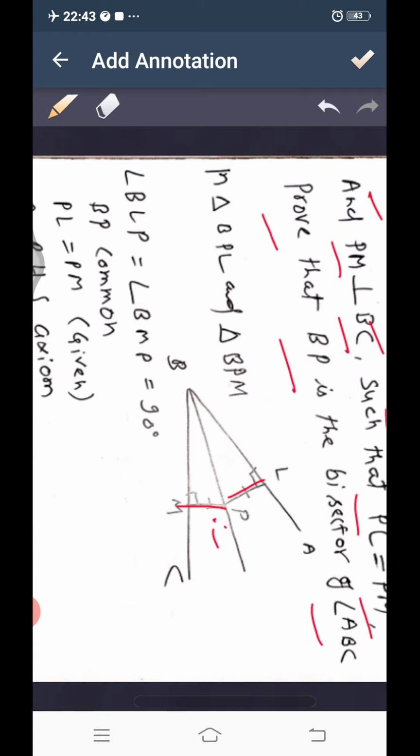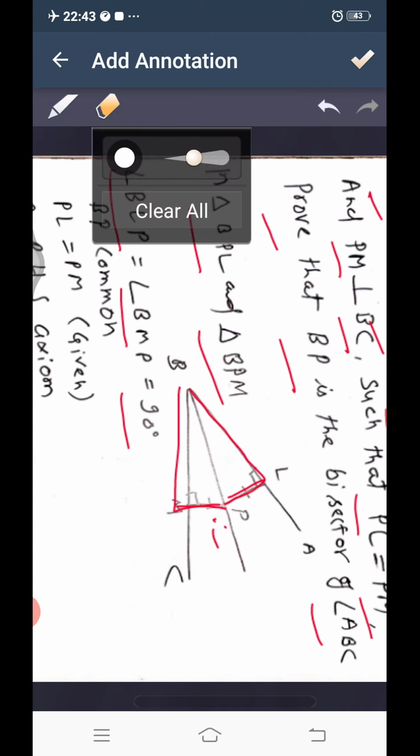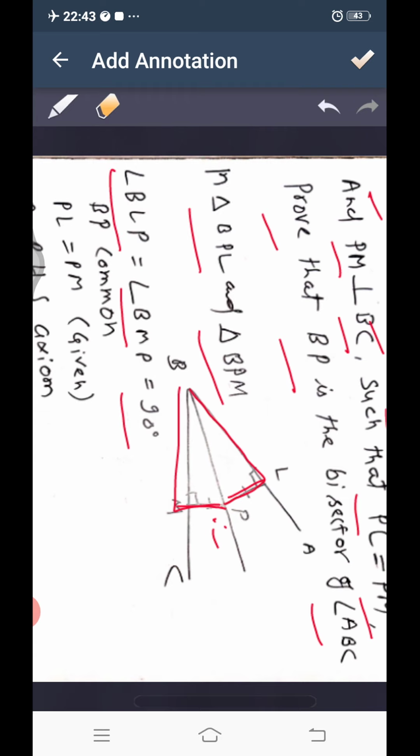First of all, we prove the triangles BPL and BPM congruent. In triangle BPL and BPM, angle BLP equal to angle BMP equal to 90 degrees. Then BP is common for both the triangles, and PL equal to PM, that is given.